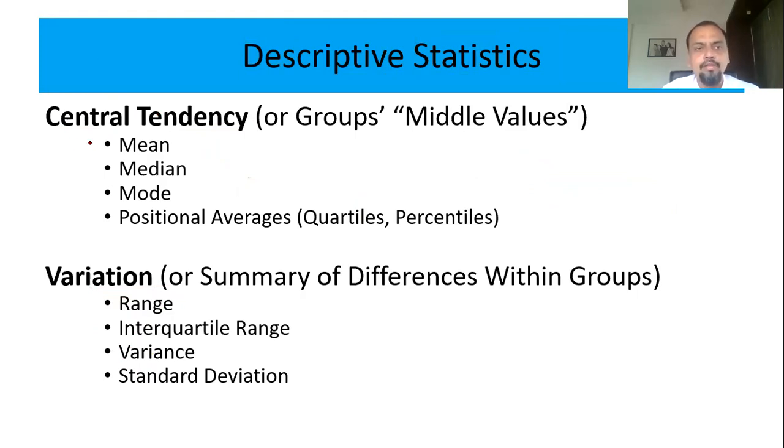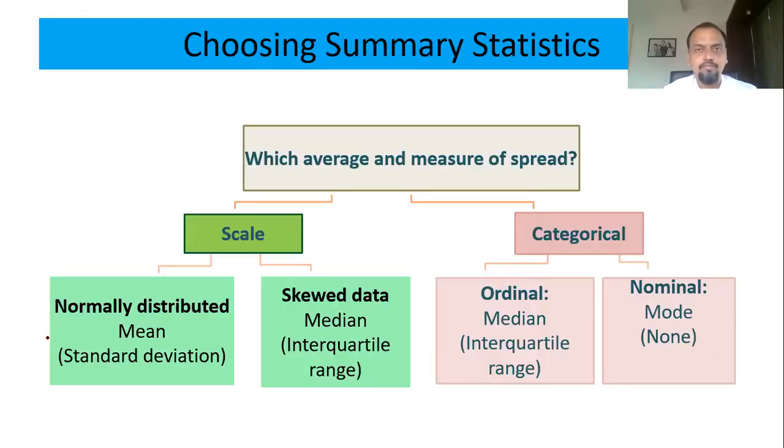Whether to use mean, median, mode, range, interquartile range or standard deviation all depends on the data, on the level of measurement of the data. So here it comes: why it is needed to understand the level of measurement of data. If your data is categorical, now you know what categorical is.